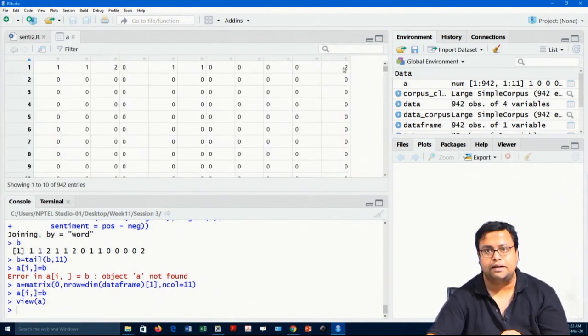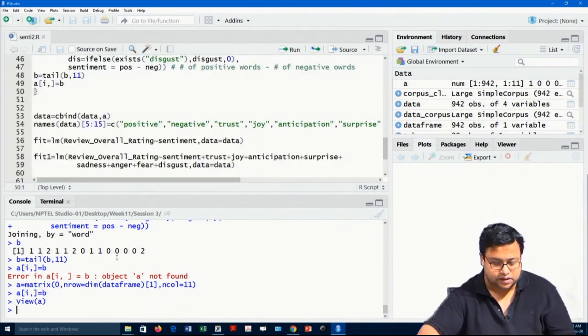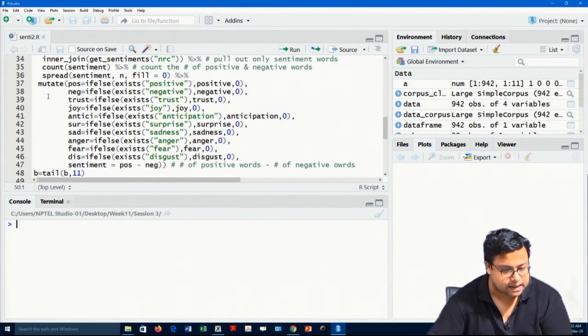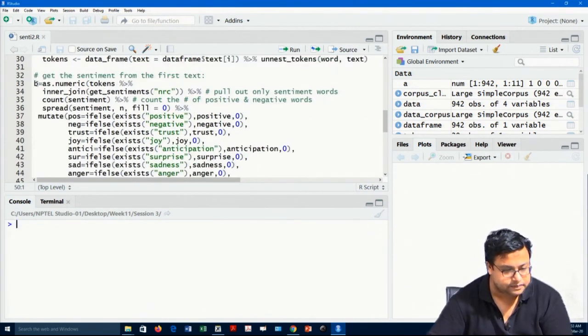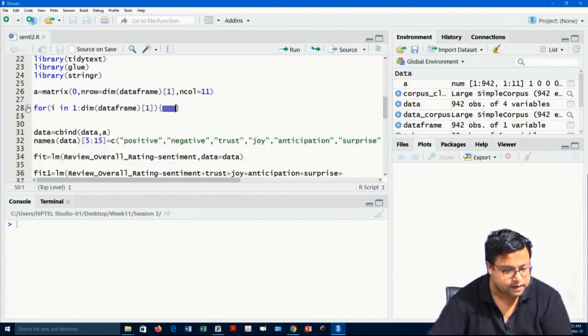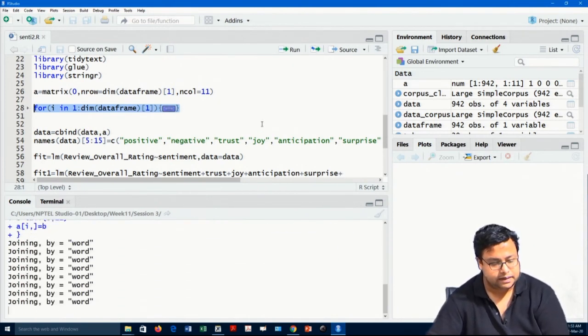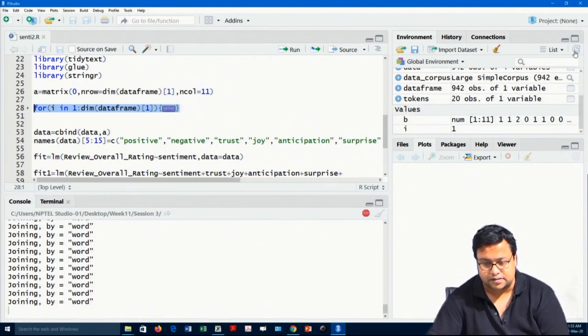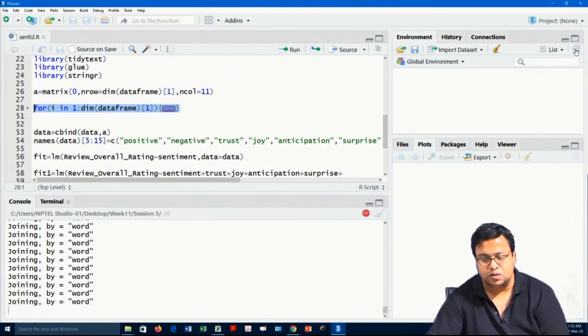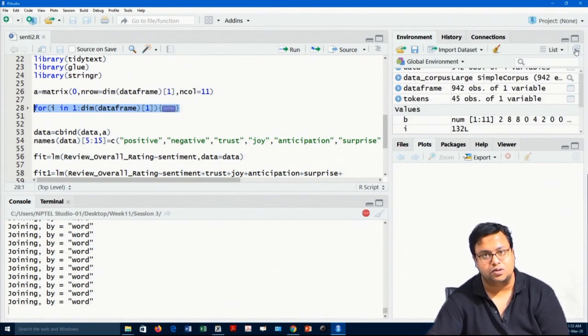Now, I will run this for the whole loop. I will select the whole loop and run it. You can check the count here. Right now, if I refresh, i is equal to 82, and I will run from 1 to 942. So, just keep on checking this number.